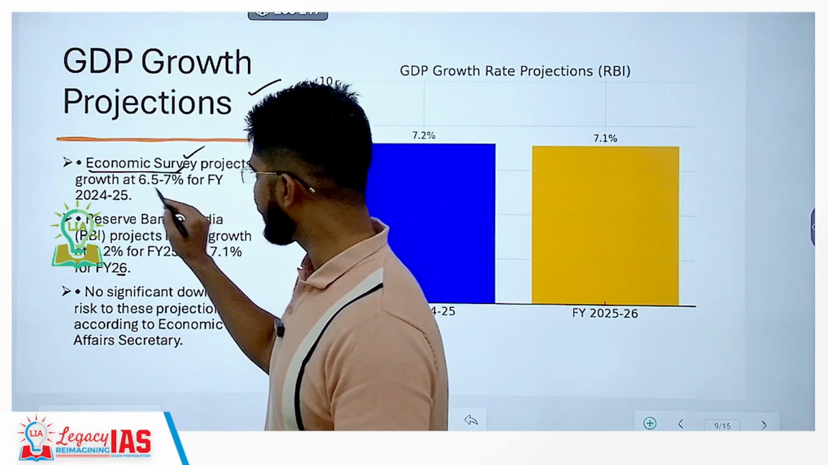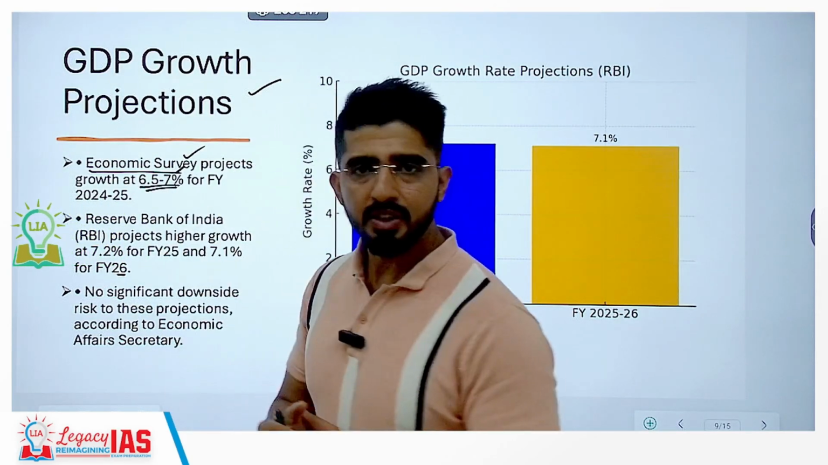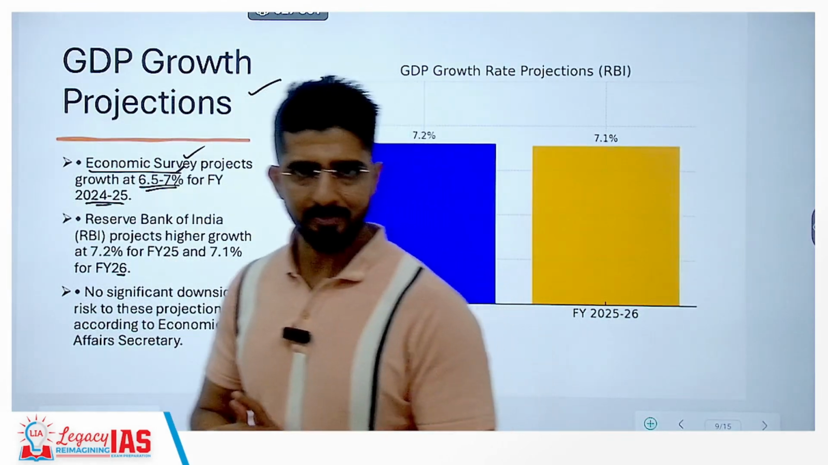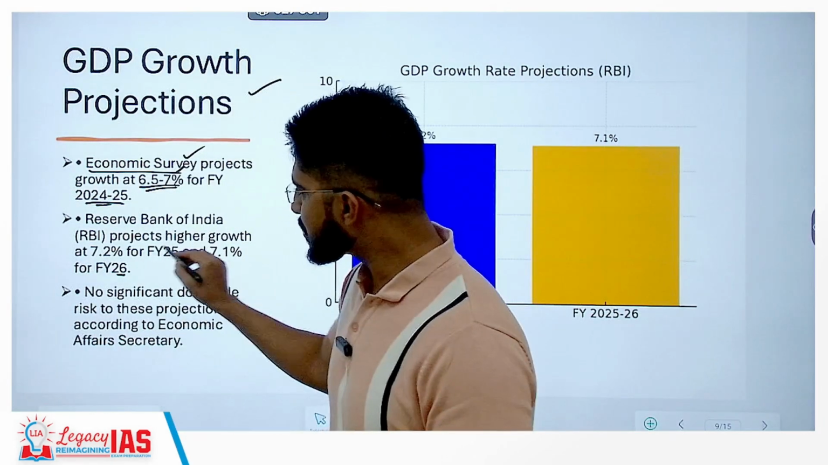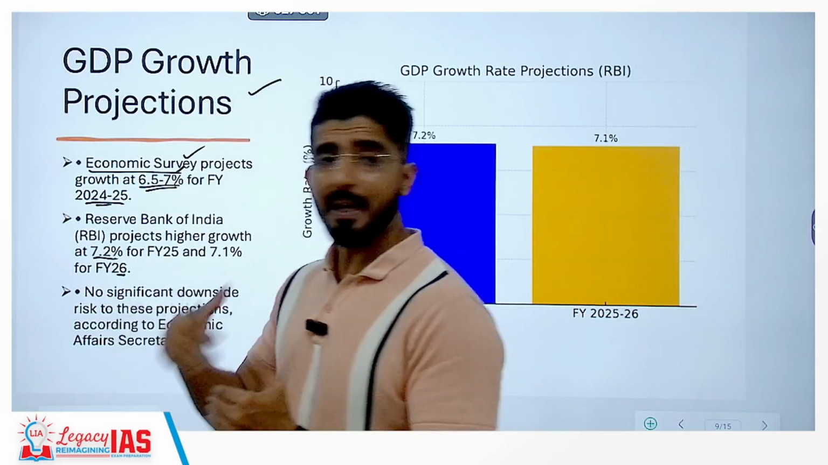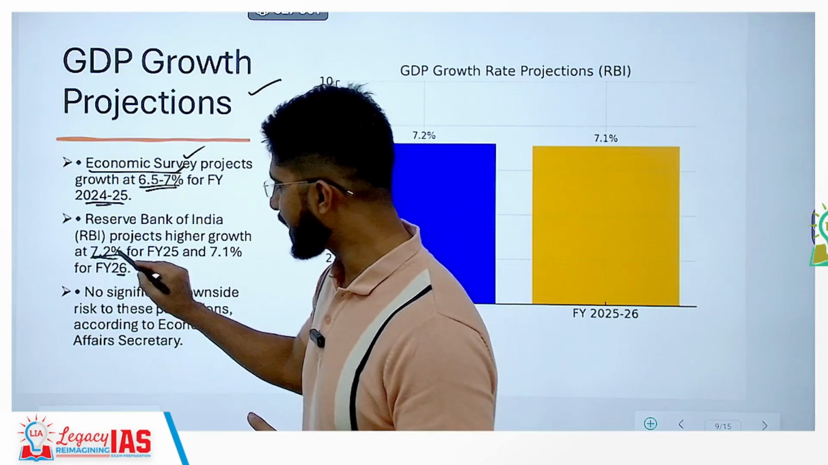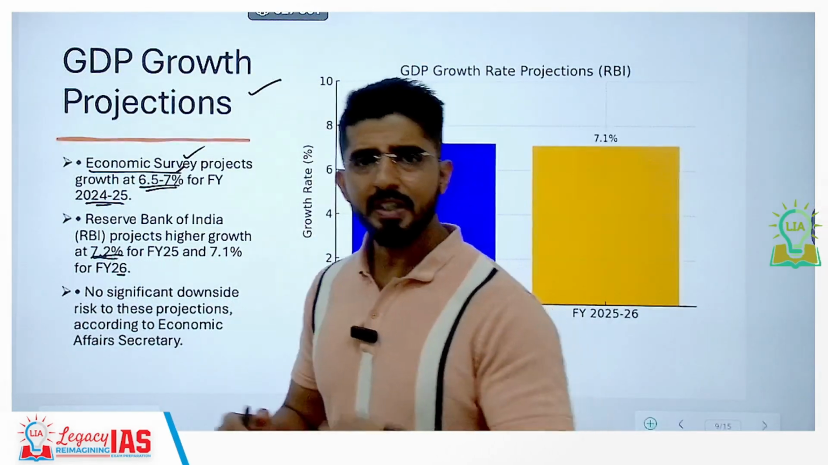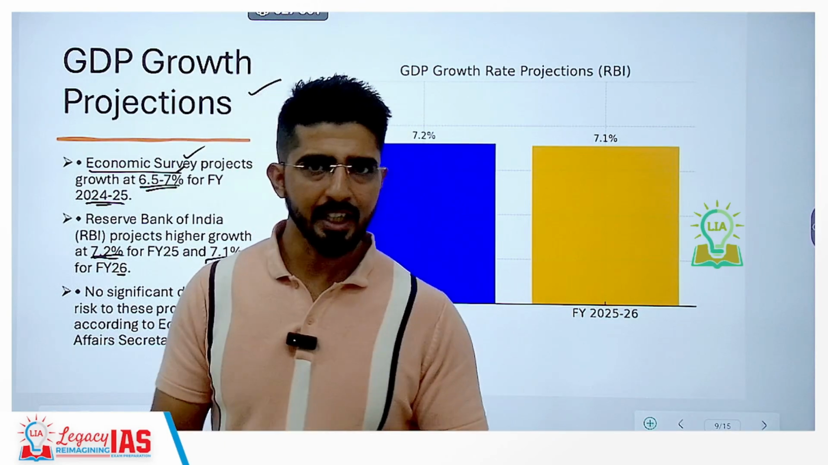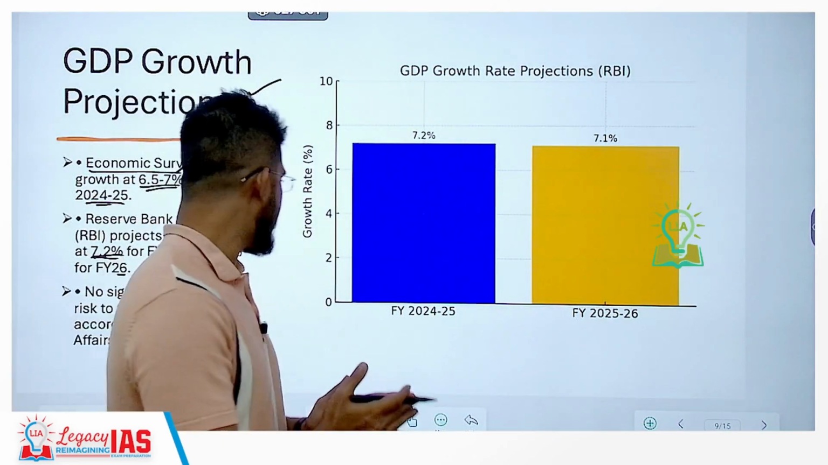According to this, it is 6.5 to 7%, right, for this year. This is the projection. And when it comes to Reserve Bank of India, it is on the positive side, right? It pegs the number on a higher side at 7.2%. For the next year, it says, a tad bit on the lower side. It is going to be 7.1%.